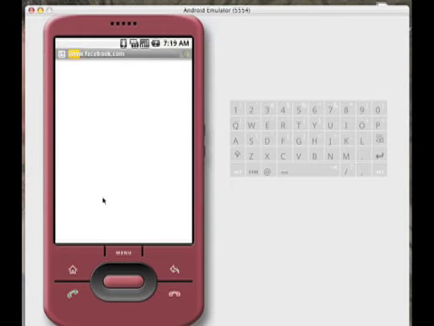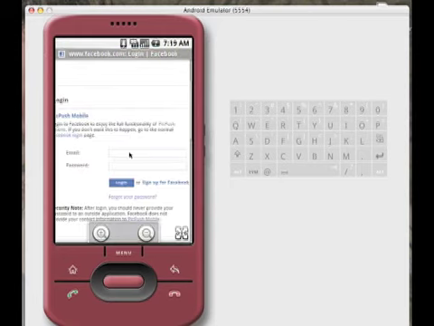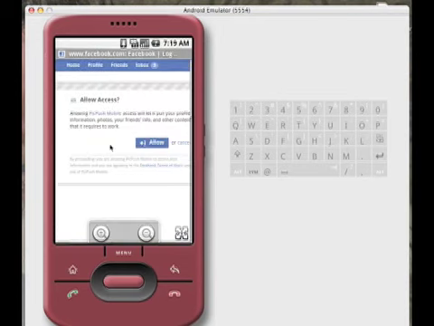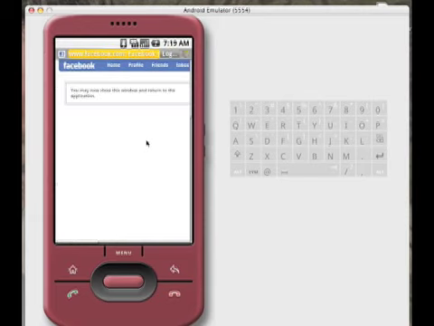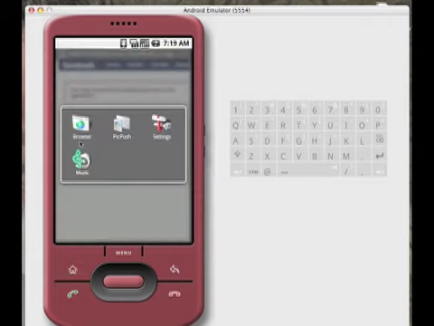So we click OK, and the browser is launched. So I'll type in my email and password here, and after logging into Facebook, Facebook will ask me, do you wish to allow access to PicPush Mobile? So click on Allow, and the next page will say, now you can close your browser page. So now, what you need to do at this stage is come down here to your home button and just hold it down.